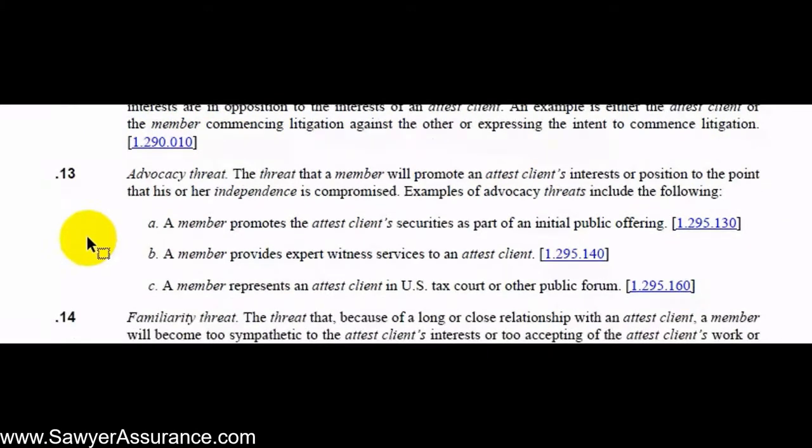The next example would be the advocacy threat. And this would mean that maybe the auditor is an advocate of the client through promoting the client's interests or positions to the point that independence is compromised. So examples of these might be that the client's securities are being issued in an IPO, the auditor provides expert witness services to the client, or the auditor represents the client in a tax court or other public forum. So in that case, the auditor might have an incentive to make things look better for the client's financial statements and be its advocate.